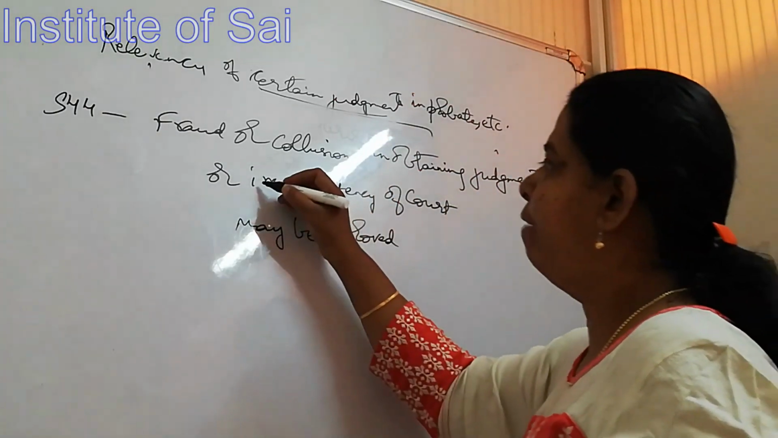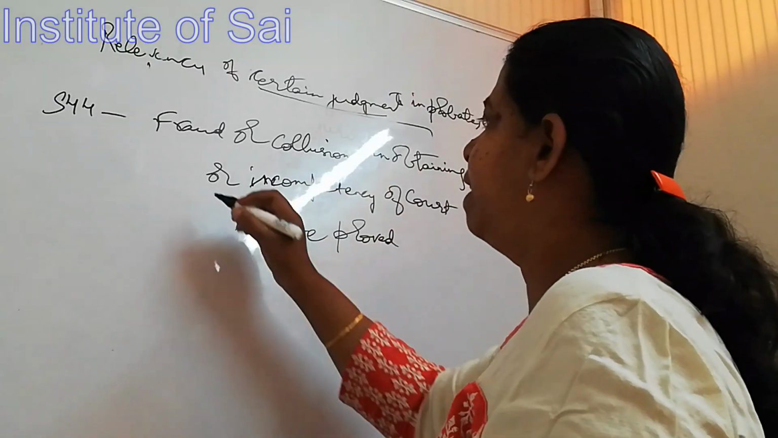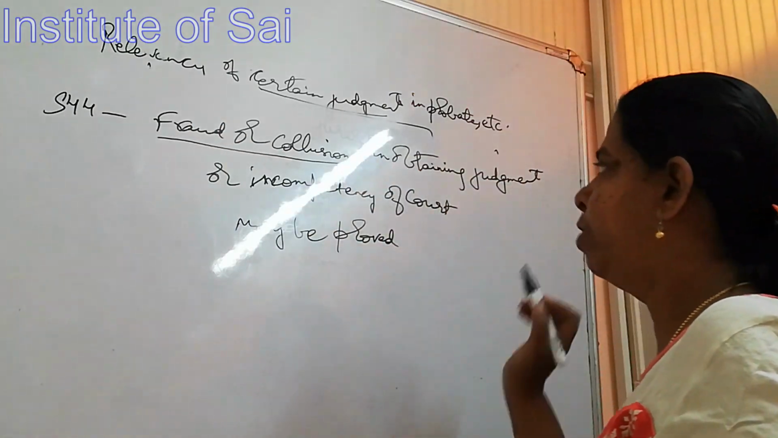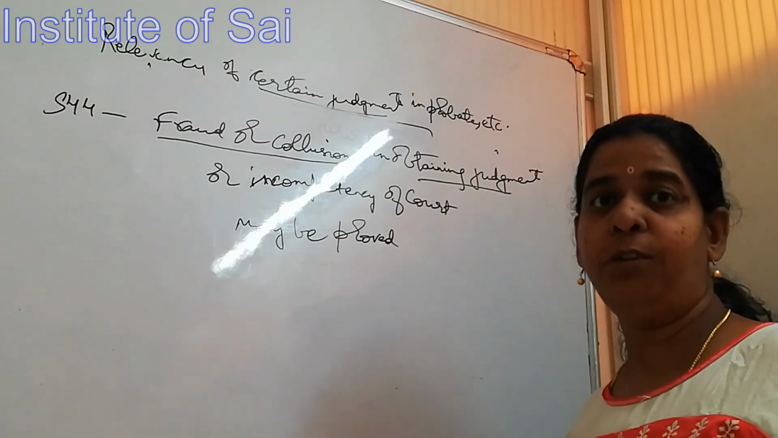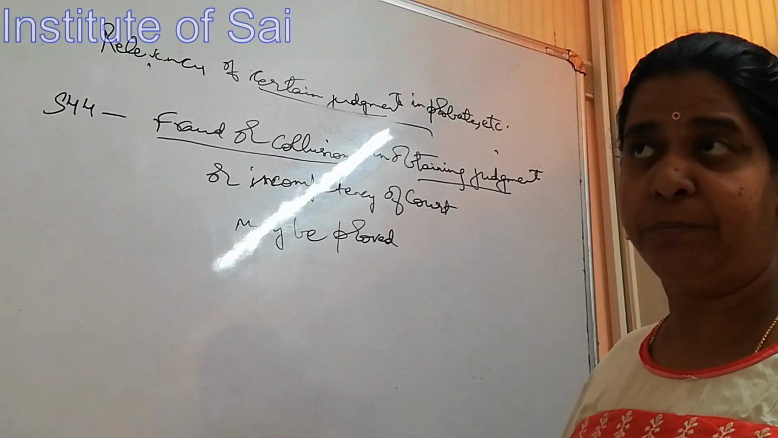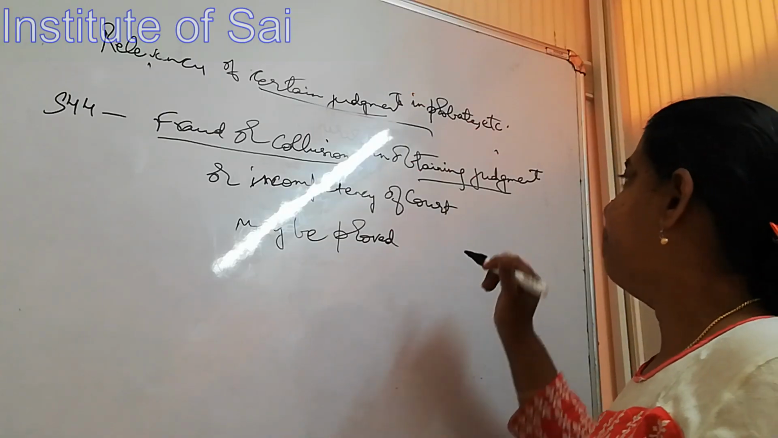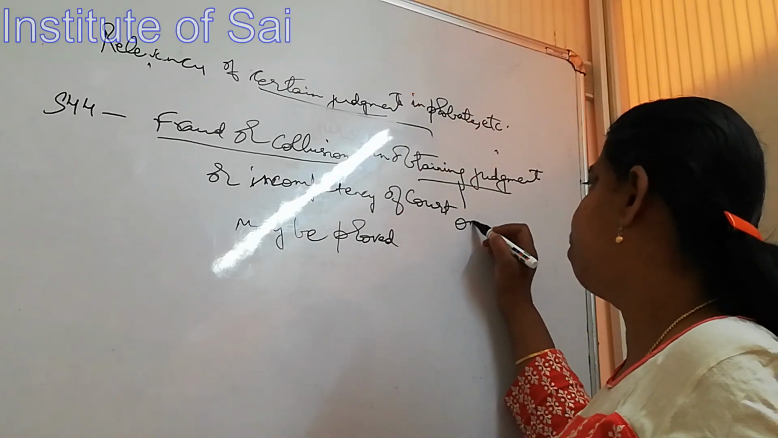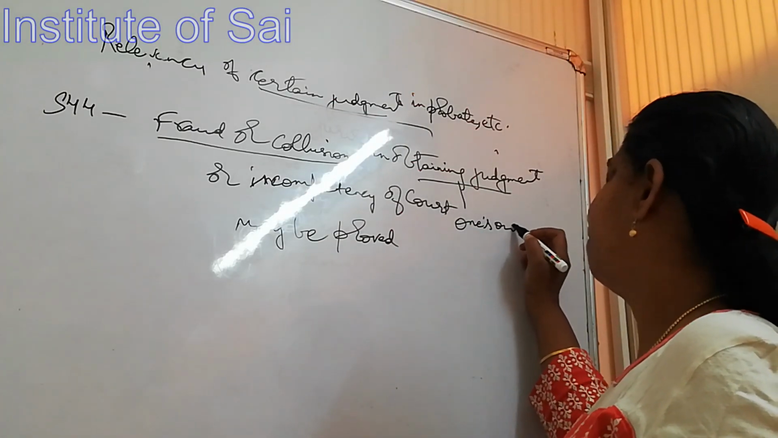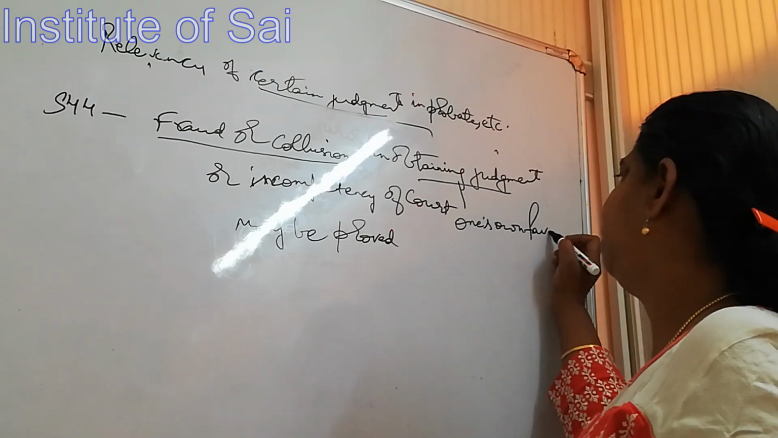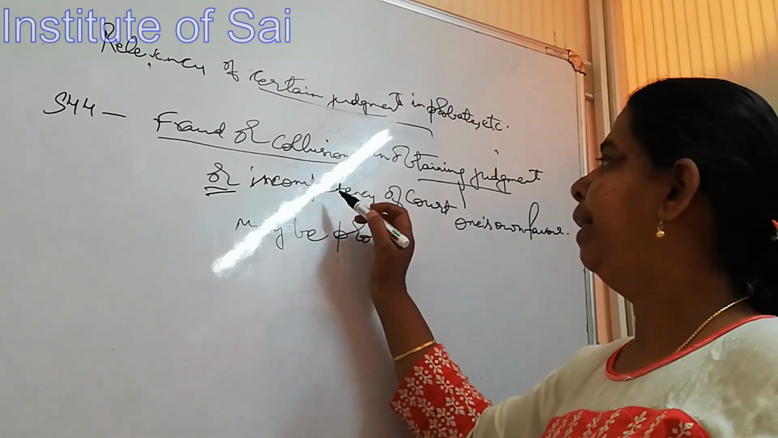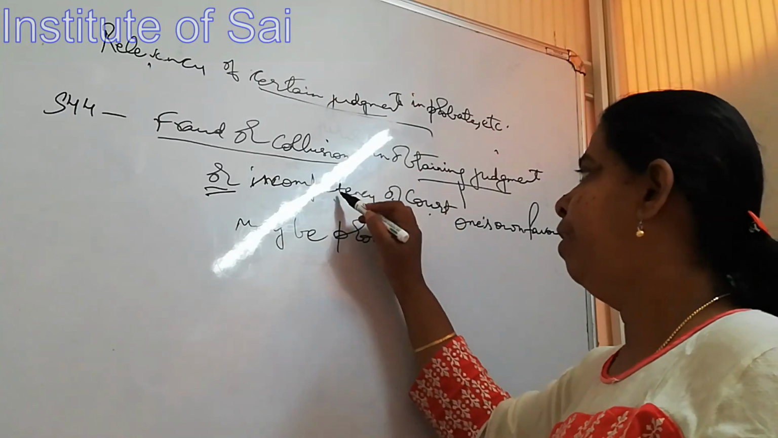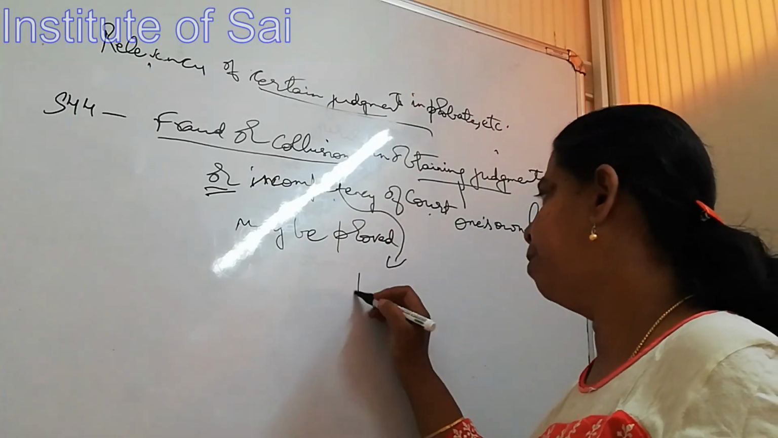Okay. So here what are we talking about? We are speaking about fraud or collusion. In what? In obtaining a judgment. In obtaining a judgment doesn't mean obtaining a judgment as it is. In obtaining judgment in one's own favor. Or incompetency of court, where we just now read about jurisdiction.